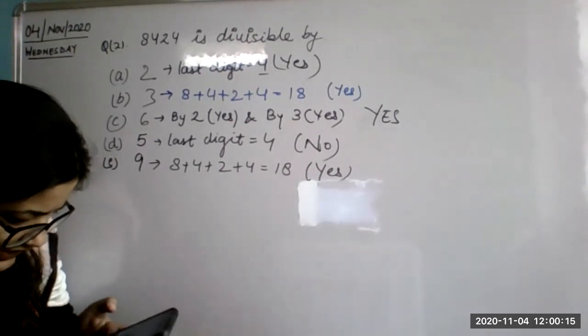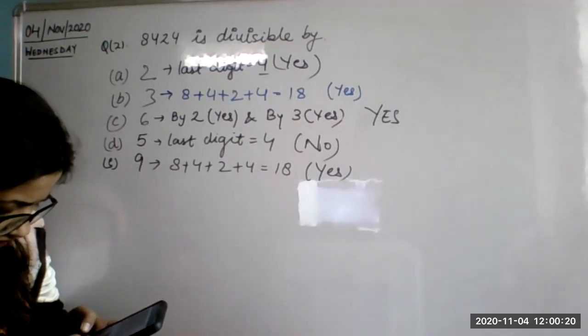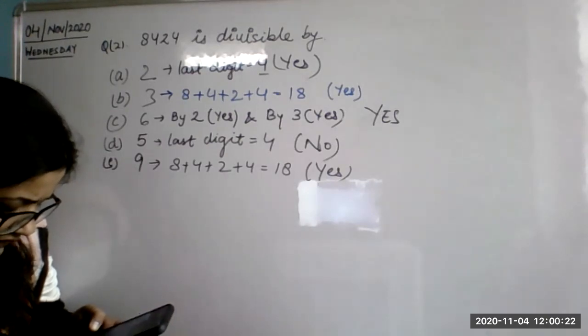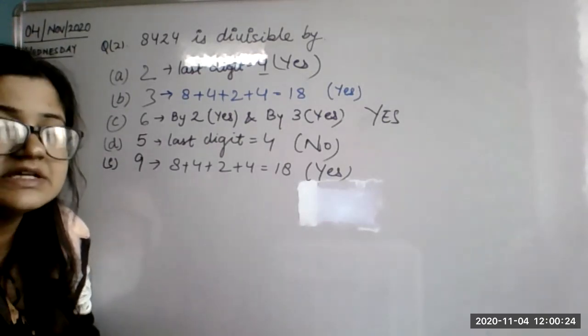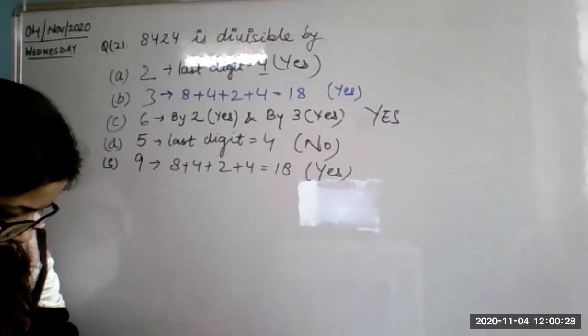Okay, Hridyansh. Very good, Hridyansh. The spelling of table is wrong, Hridyansh. No need to write 9 table. We don't write 9 table. We say it is divisible by 9. Okay. We don't speak it as 9 table.